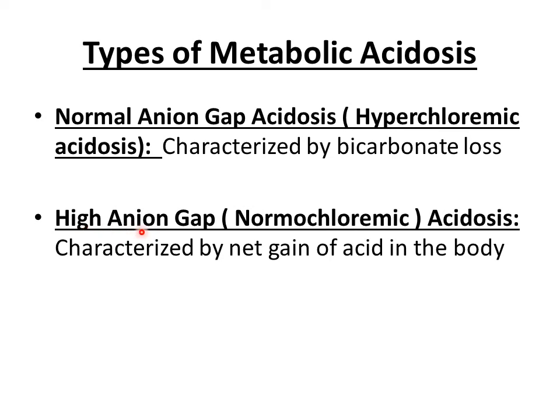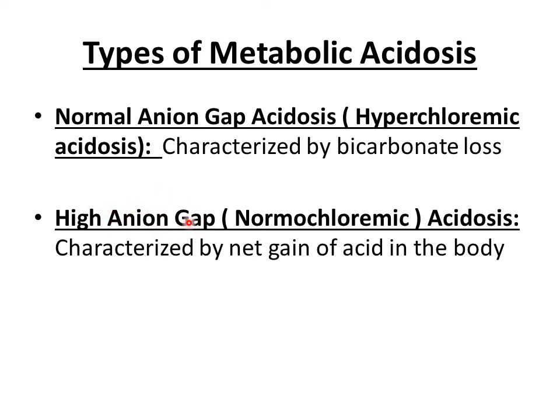So now we subtract the concentration of sodium ions from the combined concentration of all the anions present in the blood, and they include chloride ion, bicarbonate ion, plus also the different anions that are being added to the blood as a result of addition of fixed acid into the blood. And this results in an increase in the value of anion gap.